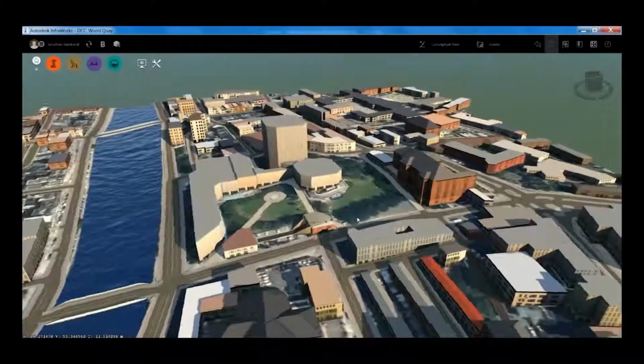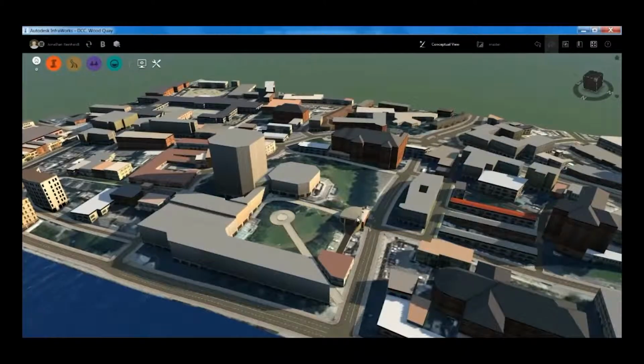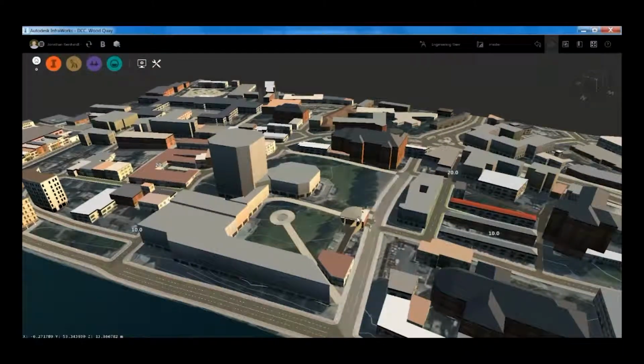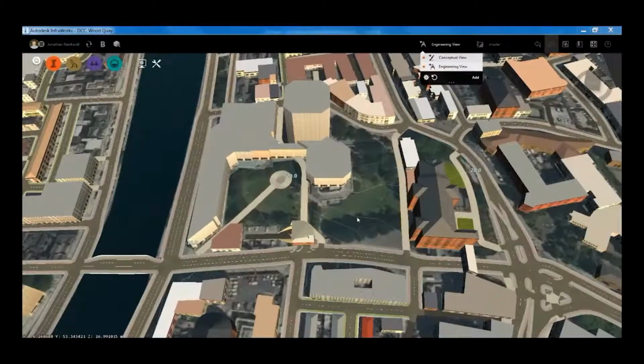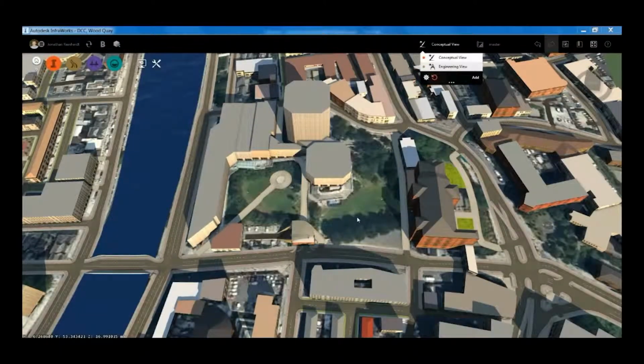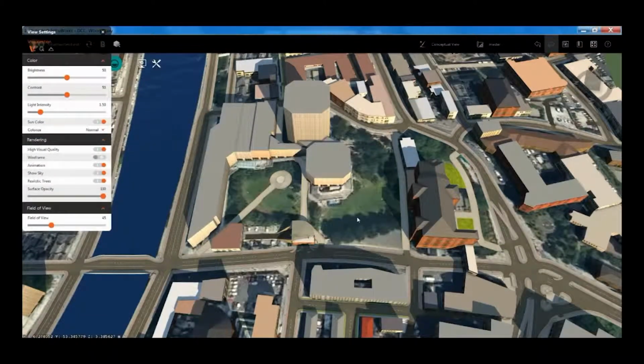So here we have Woodkey in Dublin, Dublin City Council offices. And you can see it's brought in some of the topography as well, so how the lay of the land, and it actually has the flow of the river in there as well. And these can be edited as well within the Infraworks tool. But for the purpose of this video, I'm just going to bring it straight into Revit, just to give some context. It could be the early stage of a project.